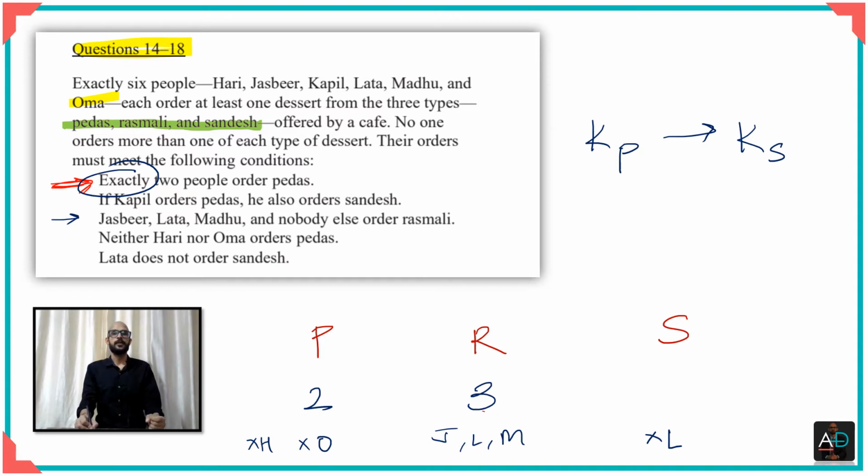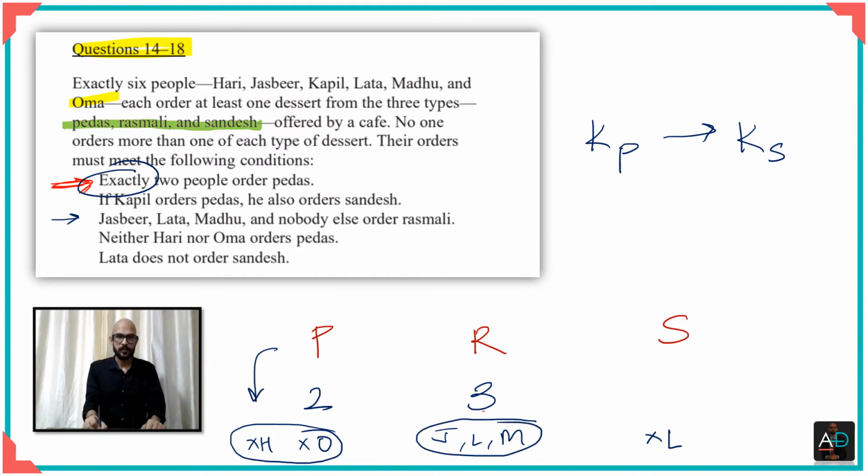All right, now let's look at a couple of more things we can infer from here. If Hari and Uma have not ordered pedas, you can see that Hari and Uma have not ordered rasmalai also. That obviously means that since everybody orders at least one kind of dessert, as you can see here, Hari and Uma are not peda and not rasmalai.